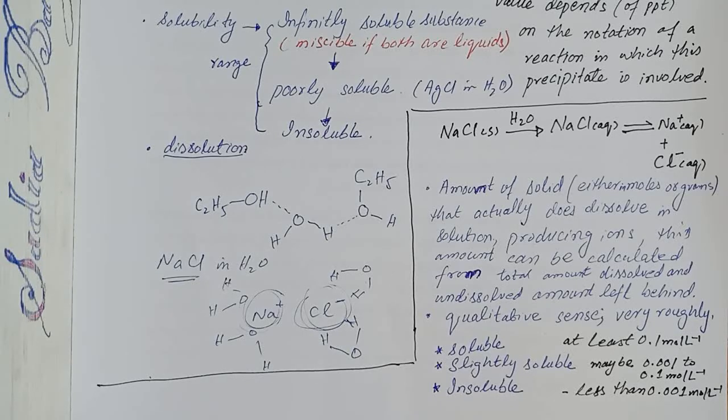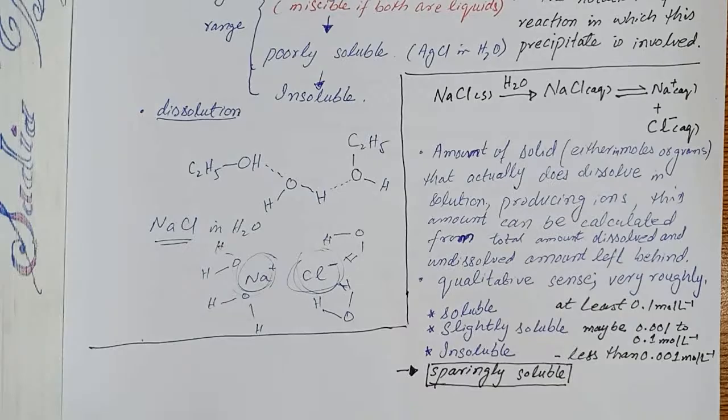So what is sparingly soluble? Sparingly soluble materials are those which have lowered solubility.